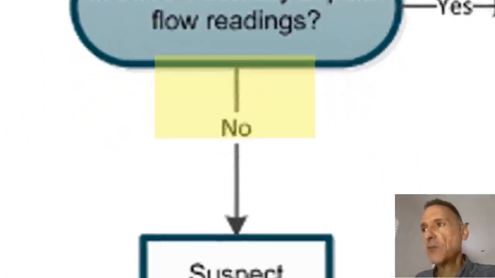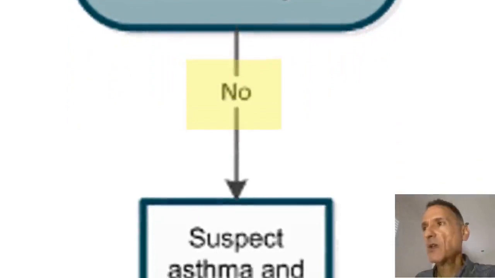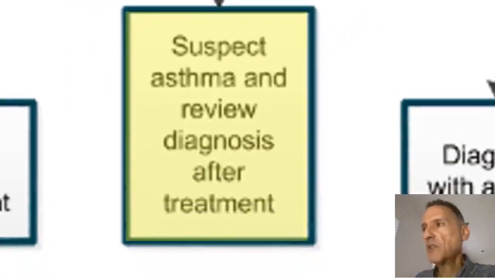But if there is no peak flow variability, we will not be able to formally diagnose asthma, but we will suspect it, and we will review the diagnosis after treatment. This is because high fractional exhaled nitric oxide levels are highly suspicious, but we do not have a second confirmatory objective test, given that there is no reversible obstruction or peak flow variability.